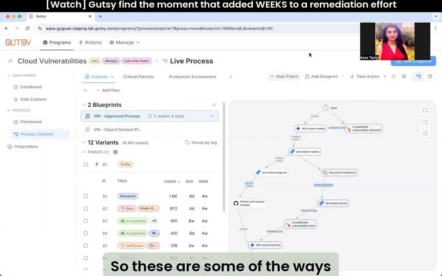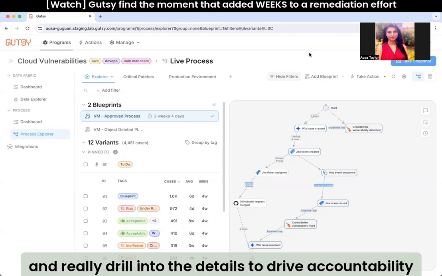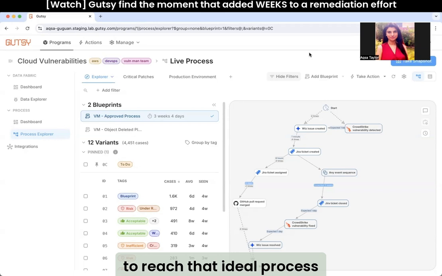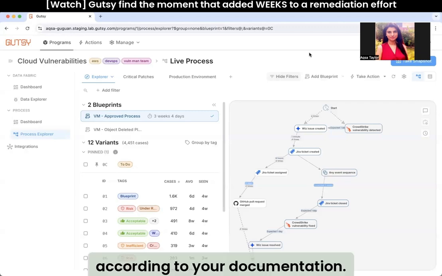So these are some of the ways that Gutsy can help you improve your performance, understand your risks, and really drill into the details to drive accountability between different teams and different members of the team to reach that ideal process that you would like to reach according to your documentation.